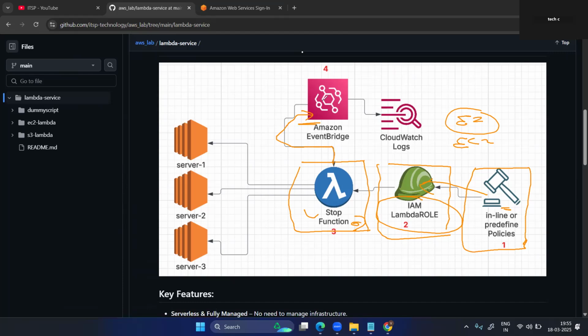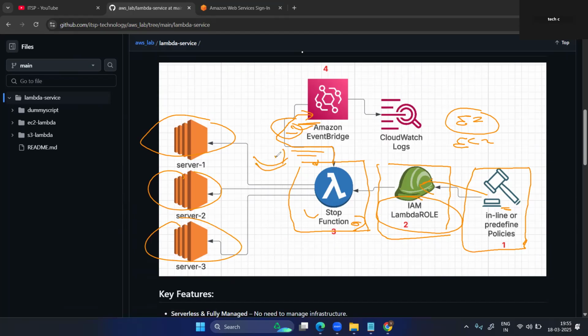We need to stop the running instances. So we create one stop function and provide the instance ID inside that function. That function is automatically triggered by EventBridge, which will call it and stop all the running instances like server one. This is the total process.